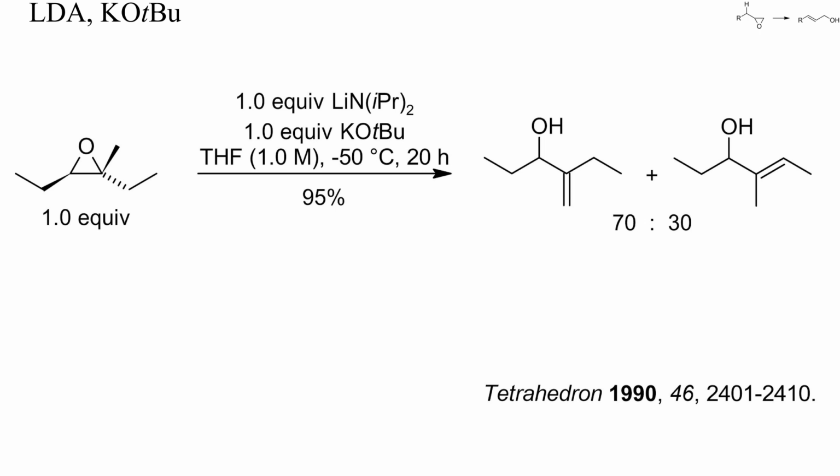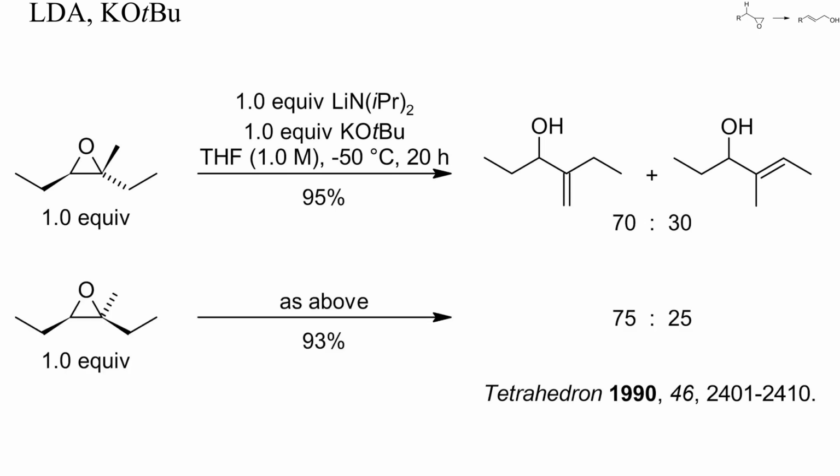In the presence of very strong bases, epoxides can also be isomerized at low temperatures, as in this example. Here a mixture of LDA and potassium tert-butoxide isomerized the starting epoxide at -50 degrees Celsius to a mixture of 2 isomeric secondary allylic alcohols. The same result was obtained with the other diastereomer of the starting epoxide. No tertiary alcohol was formed.